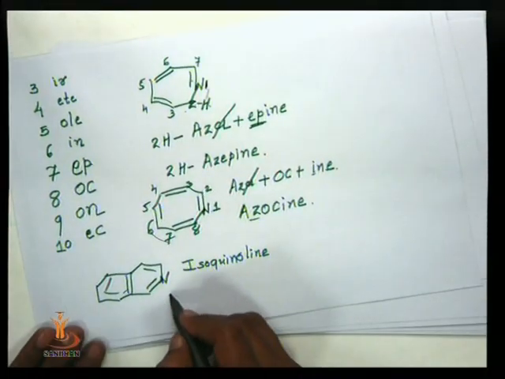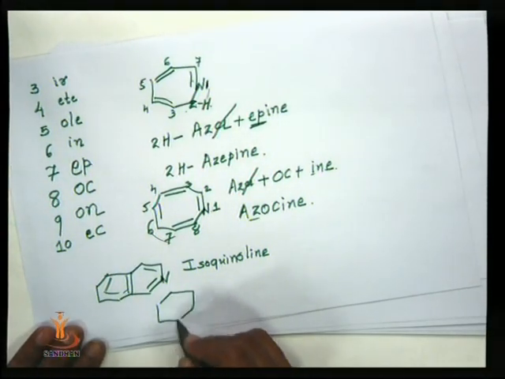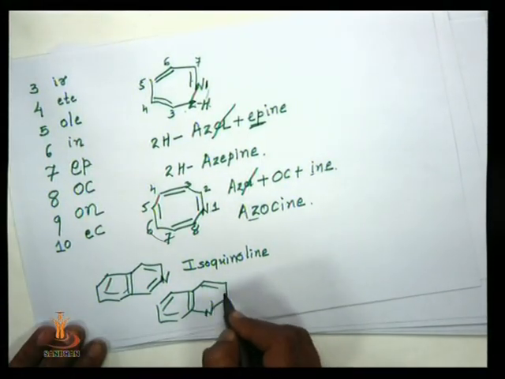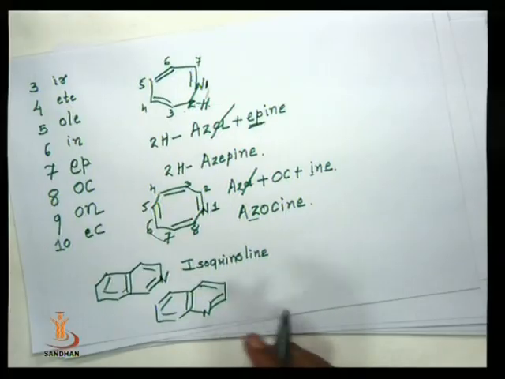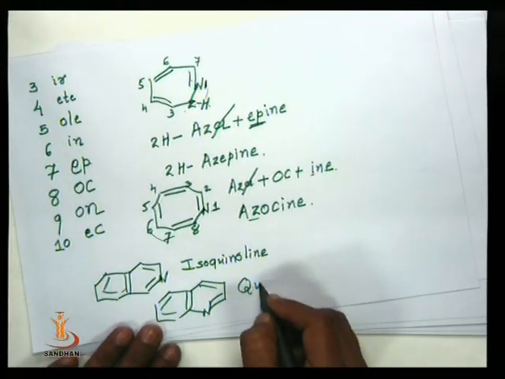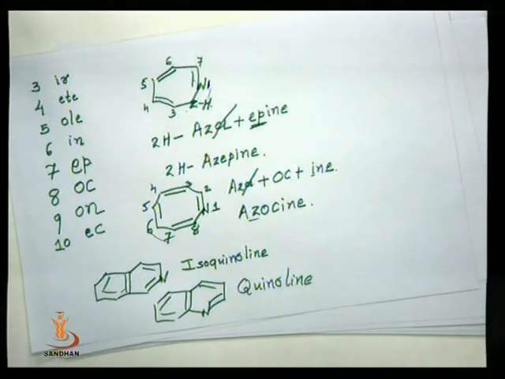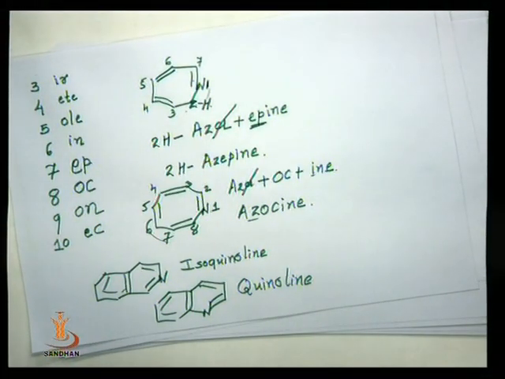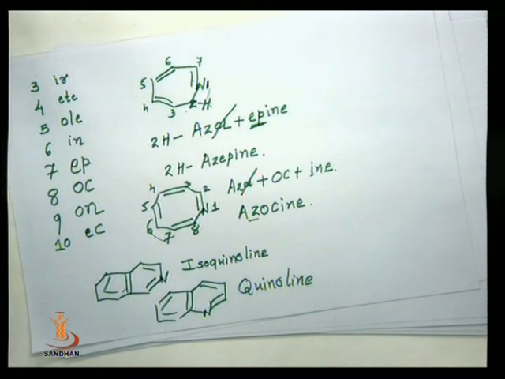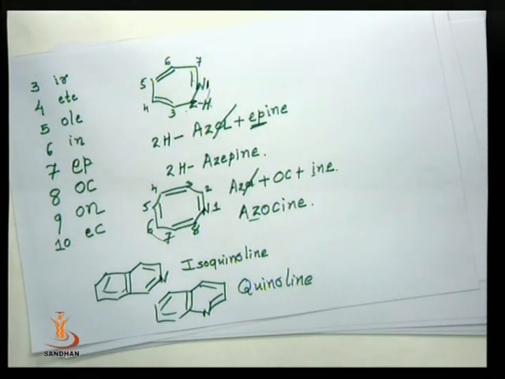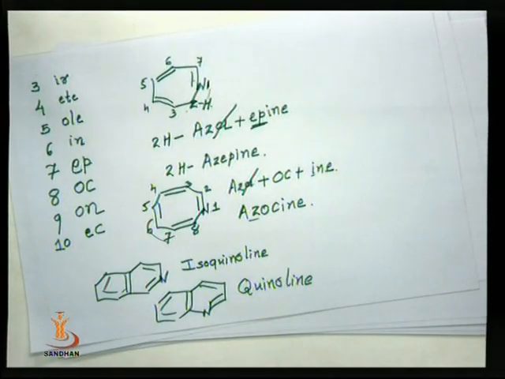In the same way, quinoline and isoquinoline have similar properties. This compound is quinoline. Both are bicyclic, heterocyclic compounds, one ring benzene, another pyridine system, both fused systems, and both have